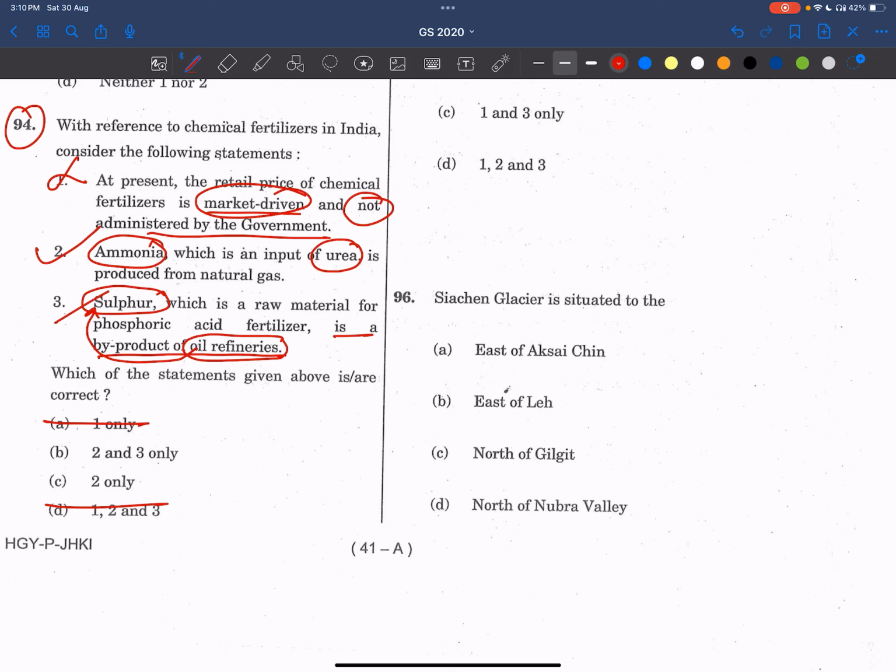We have seen this statement in a previous question, no? And see, sulfur is the main raw material for these phosphoric acid fertilizers. The process where sulfur is used in the preparation of phosphoric acid is called the wet process. Not very important, but I'm just trying to tell you. So the answer is both 2 and 3, friends.